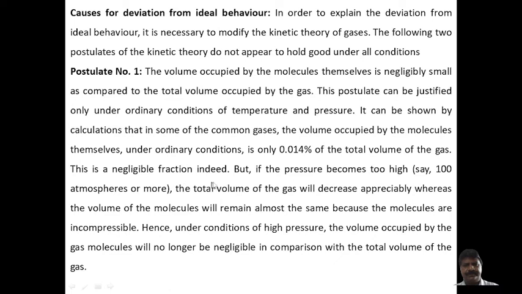This is indeed a negligible fraction, but if the pressure becomes too high, say about 100 atmospheres or more, then the total volume of the gas decreases appreciably, whereas the volume of the molecules remains almost the same because the molecules are incompressible.